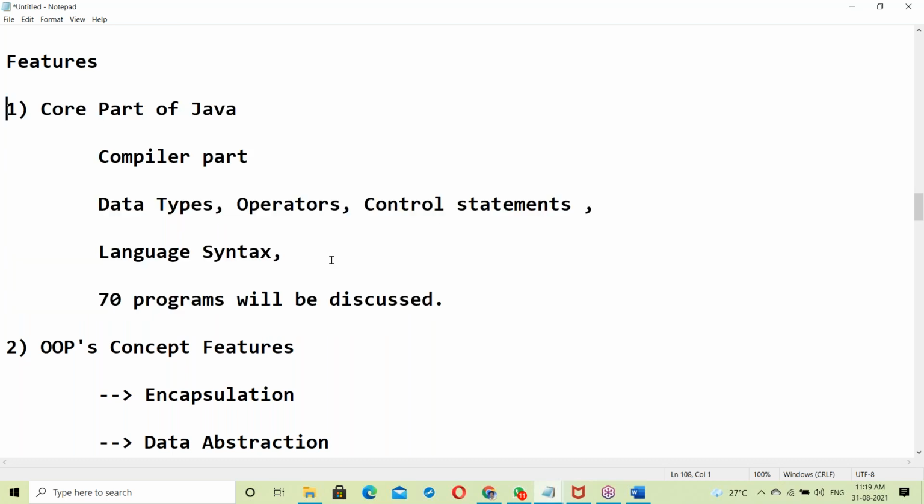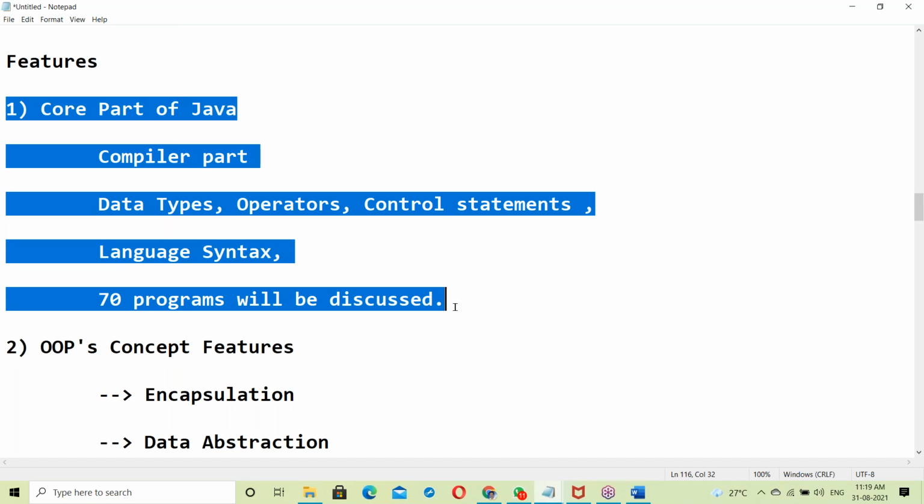By the time of finishing the core part of Java, after around 70 programs, you'll get the programming skills. That is a guarantee from my side. If you don't become perfect in programming, you can question me and ask me. That much assurance I'm giving.